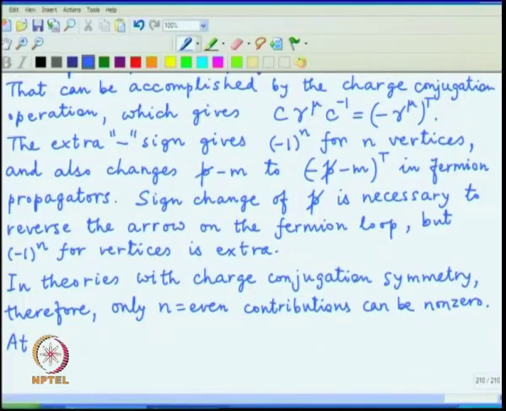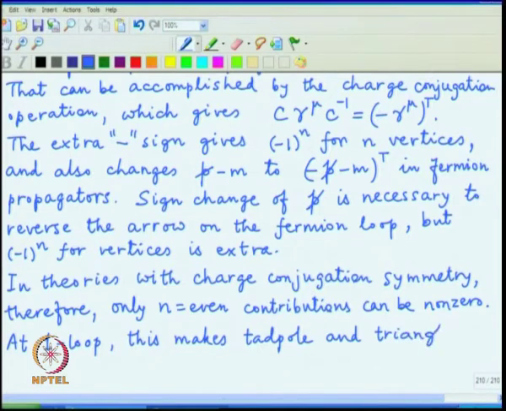So, at one loop, this makes tadpole and triangle diagrams vanish in QED.